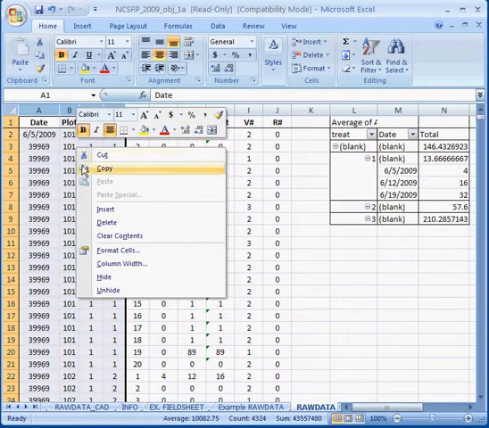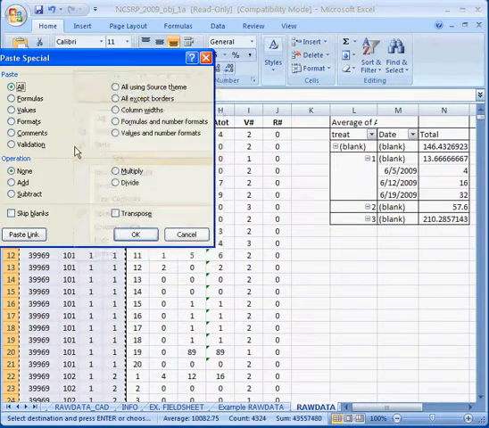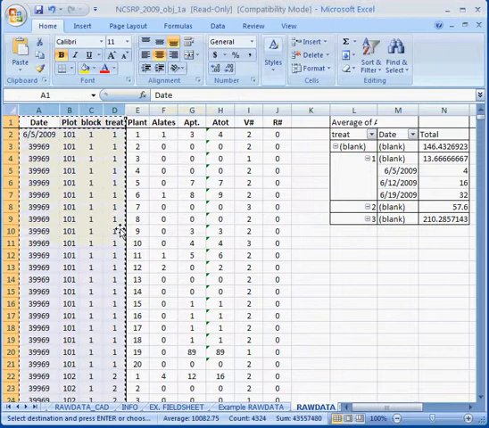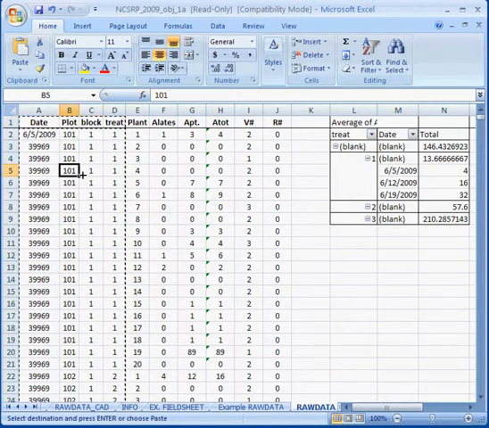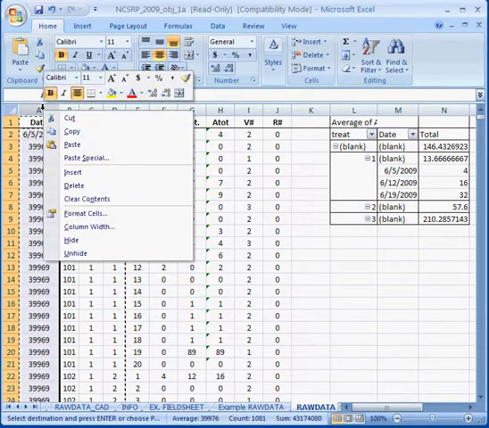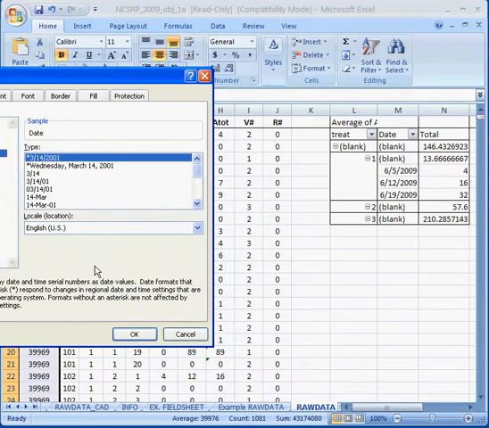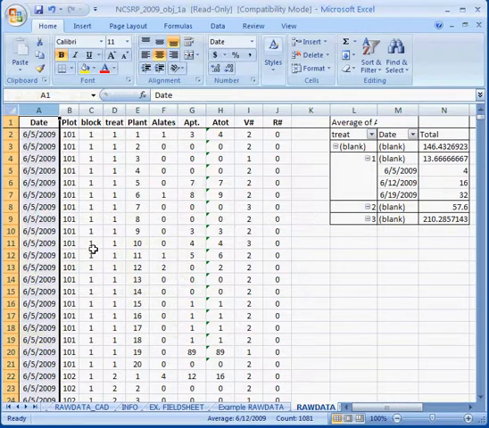So we're going to right click and copy, and then go back and paste Special, select values, so that we're just putting back in values, and it retains all that information. But you can see the equal signs are gone. In date, to make sure that these are all in date format, we right click, we go to Format Cells, select date, the formatting that we like, click OK.